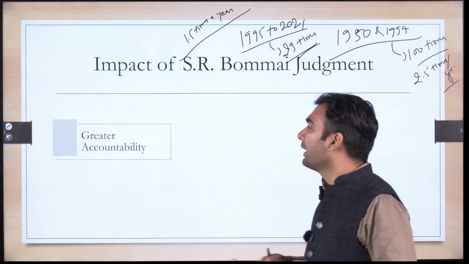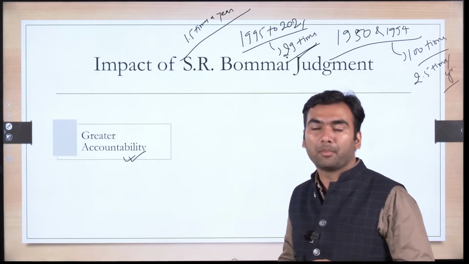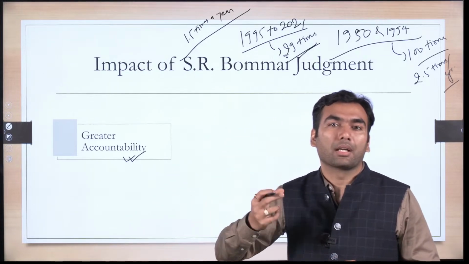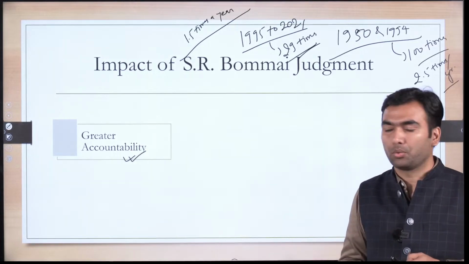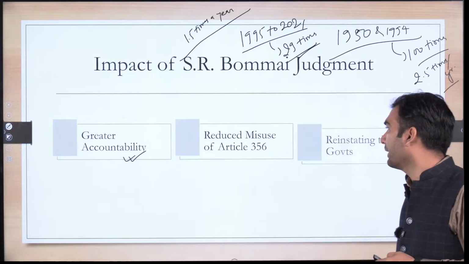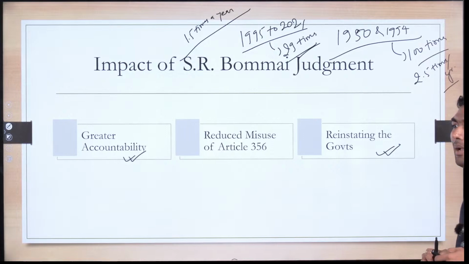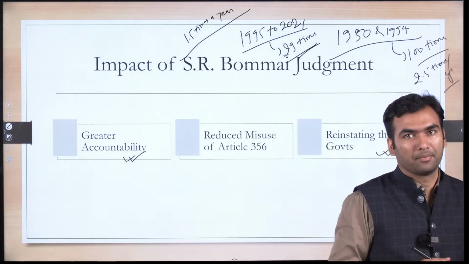Now there is accountability on part of the central government, because it has to answer in the court, it has to justify the ground on which it has imposed the president rule. Second is reduced misuse. You can give this article. And then various governments have been restored in different parts.